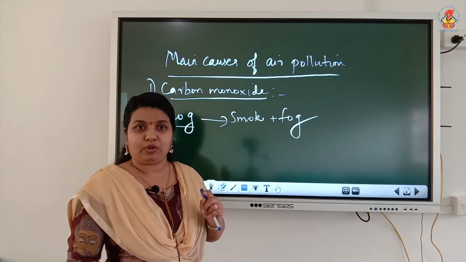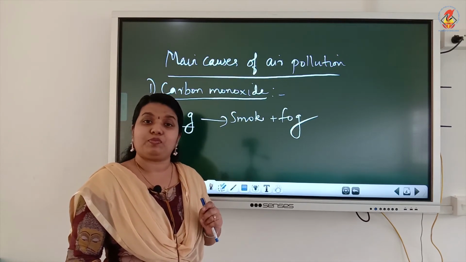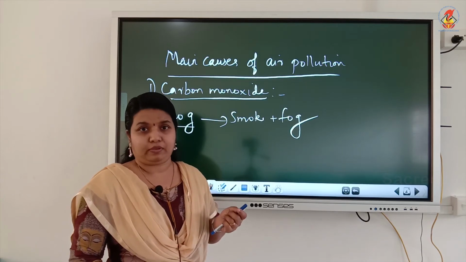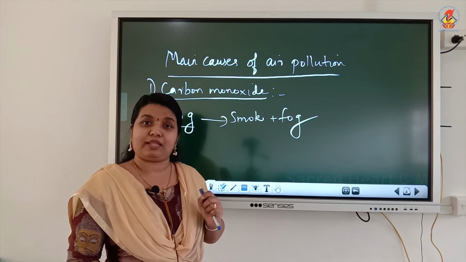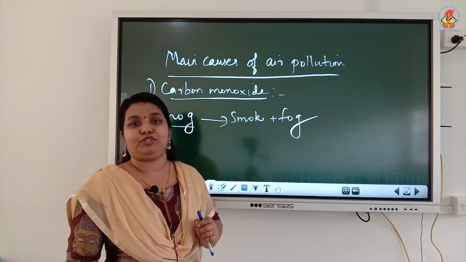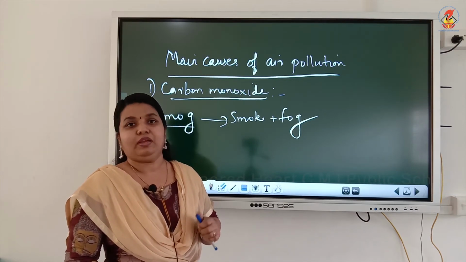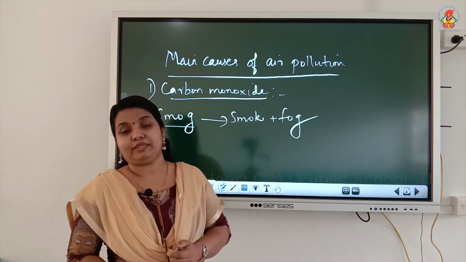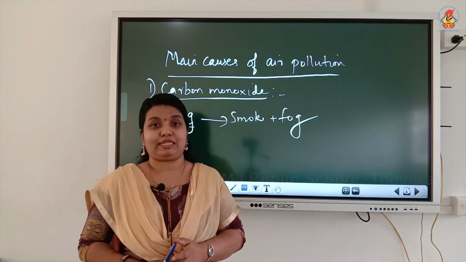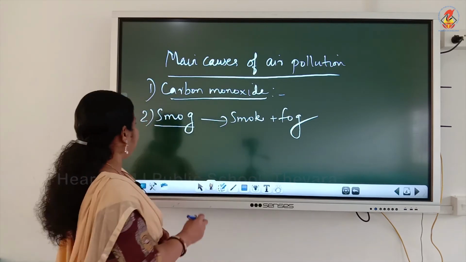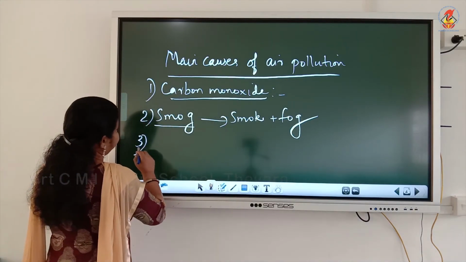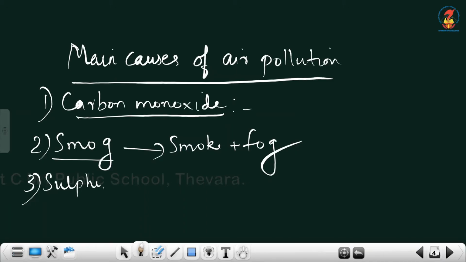Smog is a combination of smoke and fog. Smog contains oxides of nitrogen which combine with other air pollutants and fog to form smog. When inhaled, smog can cause respiratory breathing difficulties like asthma, cough and wheezing in children. The third one is sulfur dioxide.